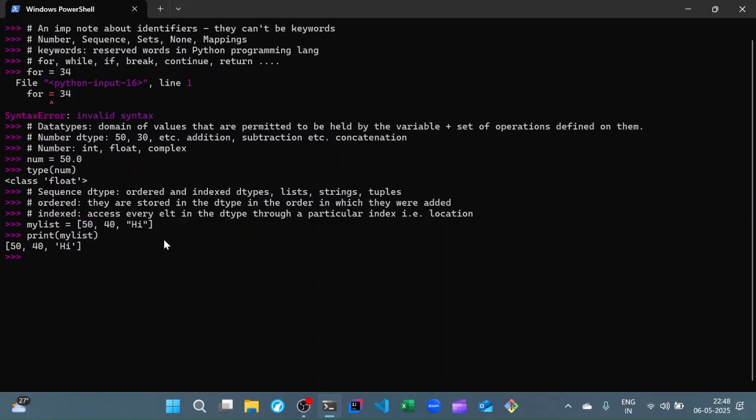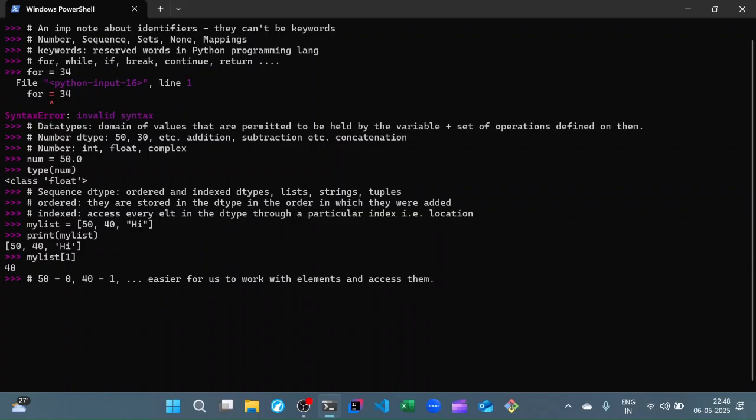right? And what about indexed? If I enter, for example, my list 1, then I get the number 40. Now, in Python or most programming languages, every index starts from 0. So what that means is the element 50 is associated with the index 0, the element 40 is associated with the index 1, and so on. This is easier for us to work with these elements and access them.